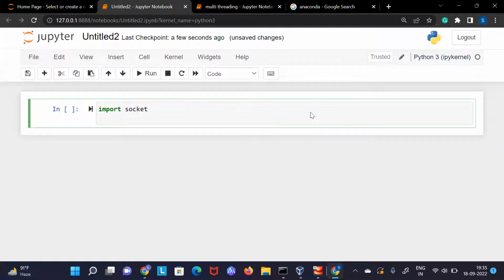So let's import that. It will be automatically present whenever we install Python. A lot of common libraries are always installed, so I think socket will always be there. You don't need to install it separately because these are libraries which we keep on using.